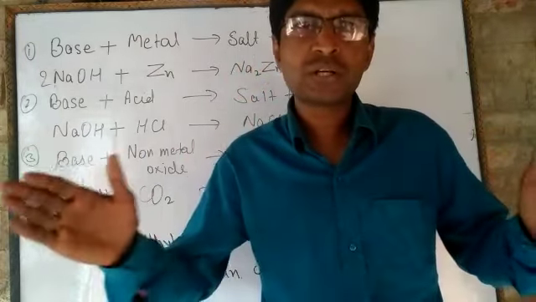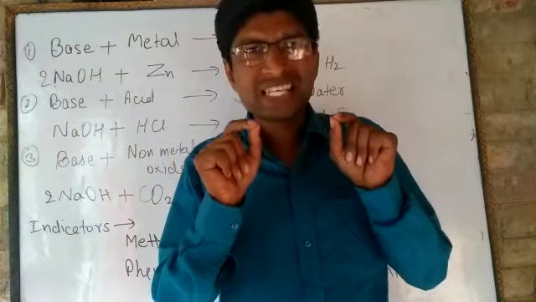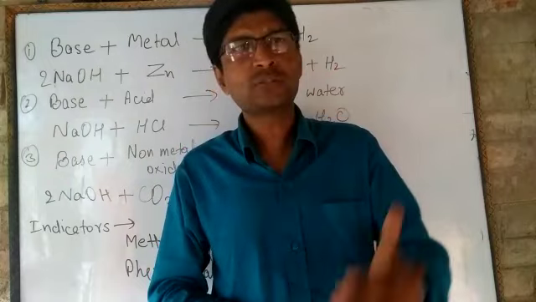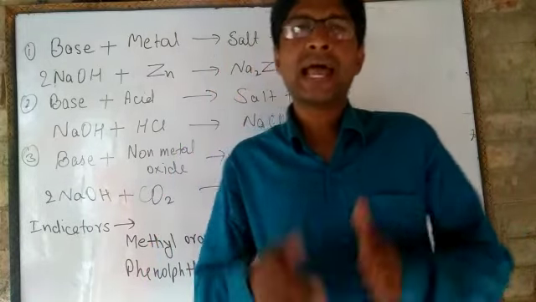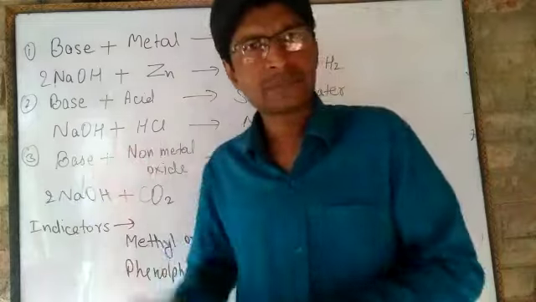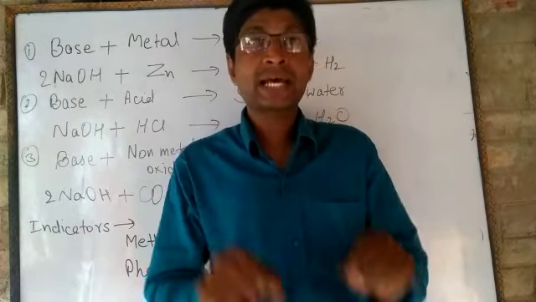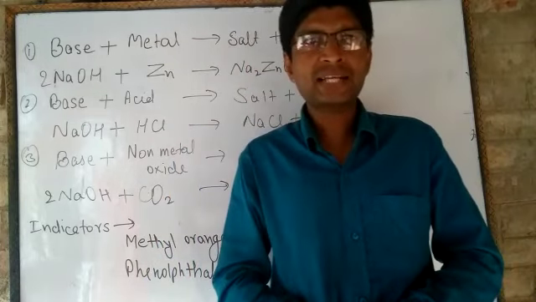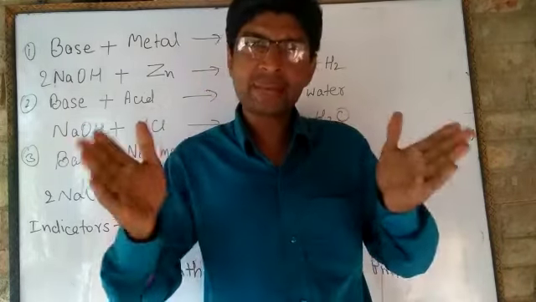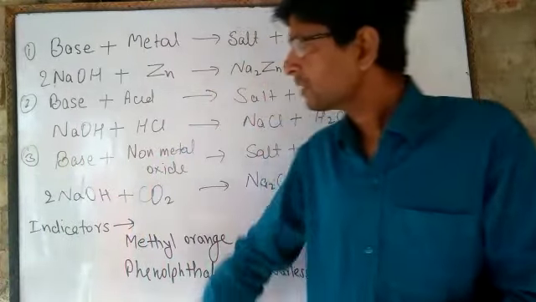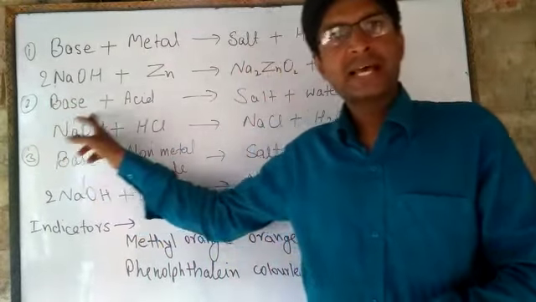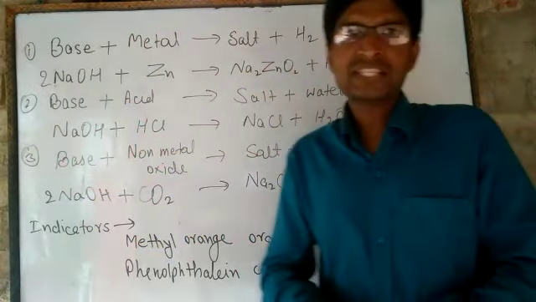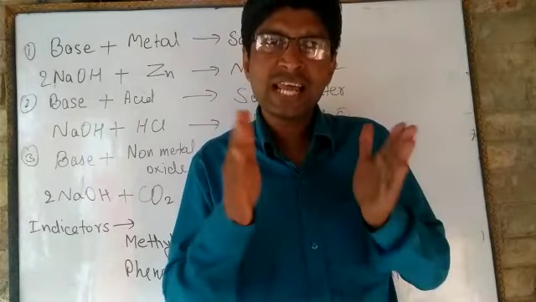Dear students, this first chemical property is clear now. Generally, bases do not react with metals, but some specific bases like sodium hydroxide and potassium hydroxide can react with zinc or such metals, and hydrogen gas is released. Second chemical property of bases: when a base reacts with an acid, it produces salt and water. This reaction is also called a neutralization reaction.